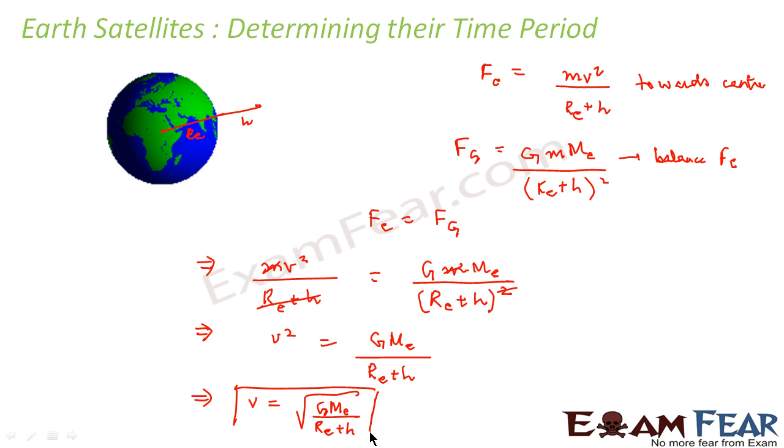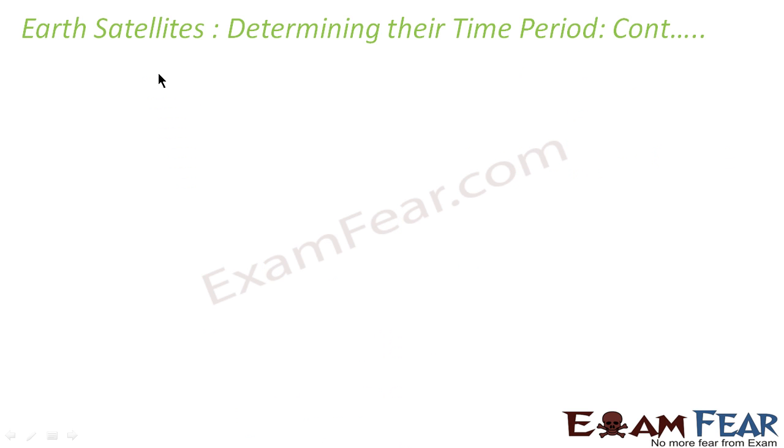Now we want to calculate the time period, right? So we will do that. Now we know that the satellite would cover 2 pi Re plus h, that is the circumference, right? 2 pi Re plus h distance with speed v, which we calculated just now.